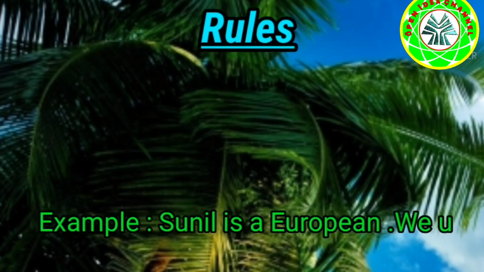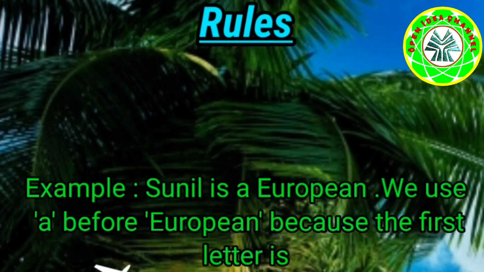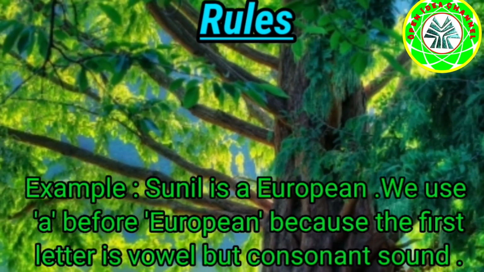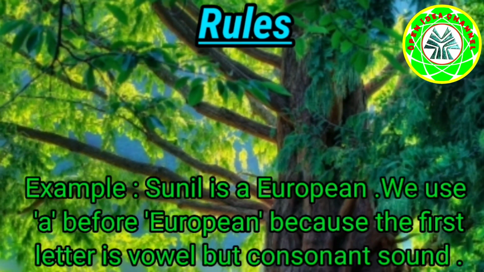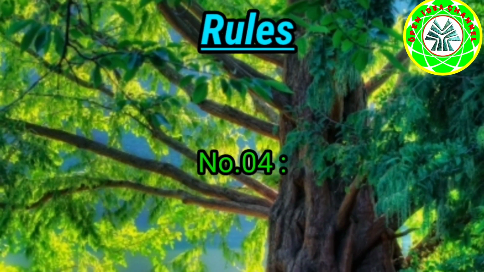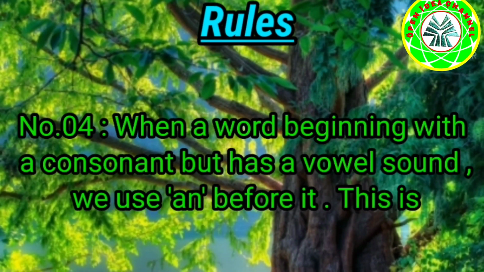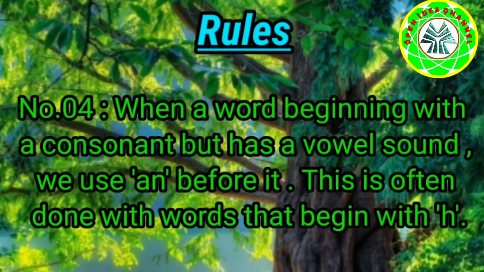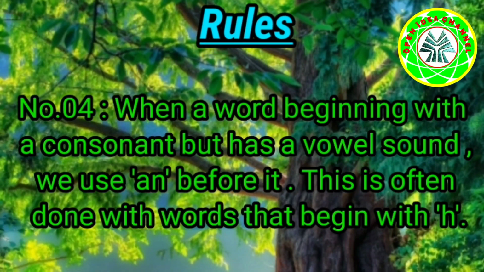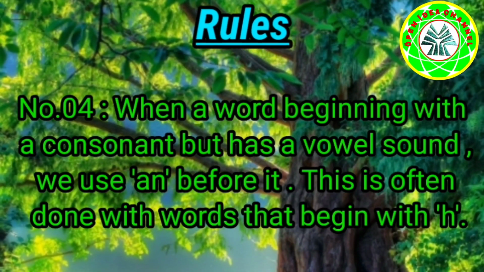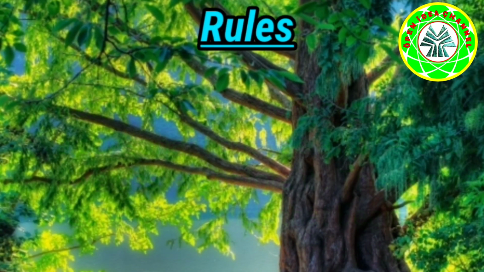Example: Sunil is a European. We use a before European because the first letter is a vowel but the sound is a consonant sound. Number 4. When a word begins with a consonant but has a vowel sound, we use an before it. This is often seen with words that begin with H.